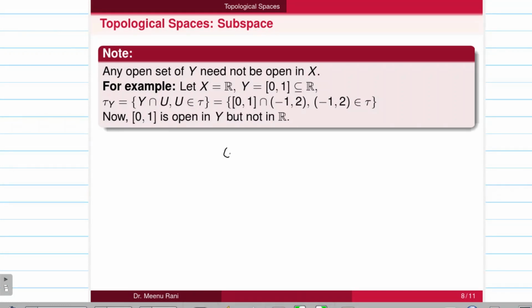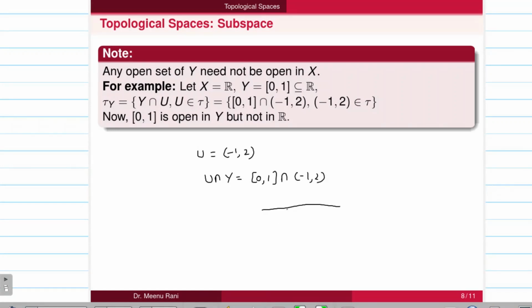So if I take the open interval (-1, 2) as u, let us take its intersection with y. So u intersection with y is [0, 1] intersection with (-1, 2).